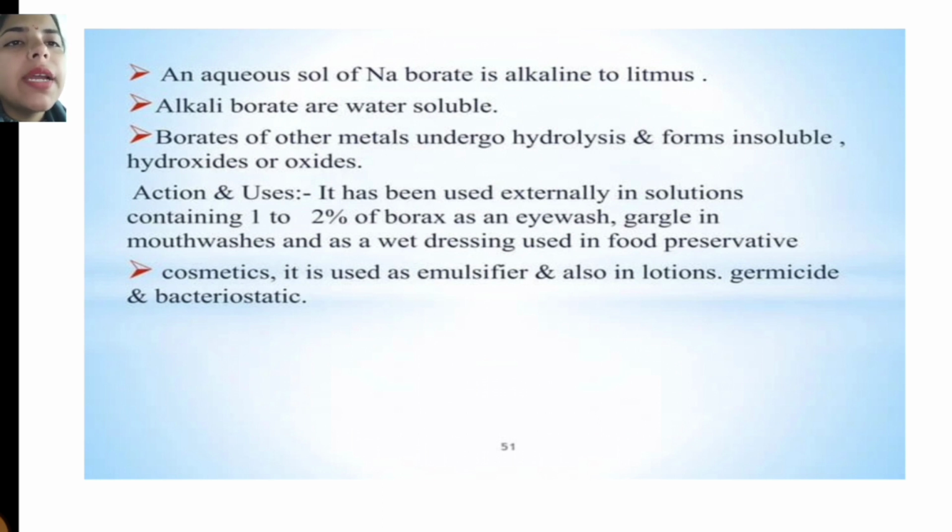Next is the action and uses. It has been used externally in solutions containing 1 to 2% of borax as an eye wash, in goggles, in mouth washes, and as a wet dressing. It is also used in food preservatives. In cosmetics, it is used as an emulsifier, and also in lotions, as a germicide and bacteriostatic.